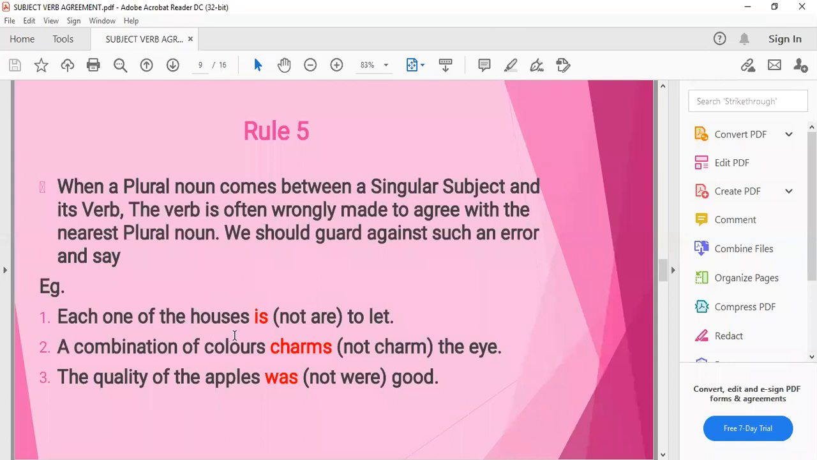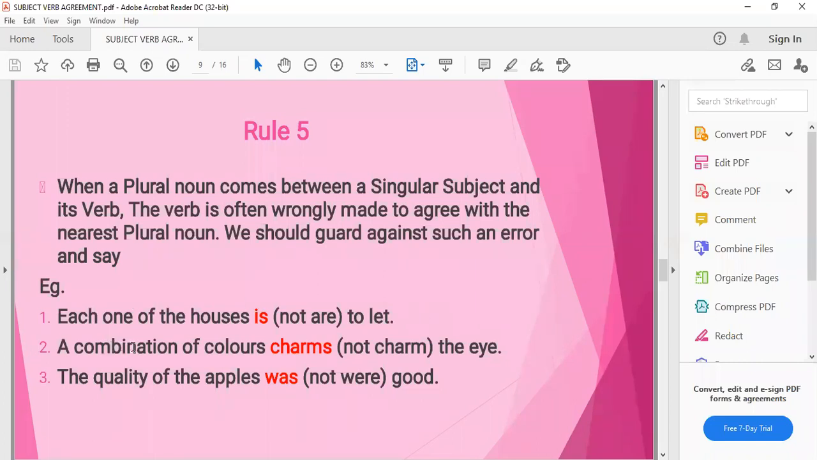Looking at the subject houses, जब हम houses को देखते हैं तो ये plural है, but our verb will agree to each. When any phrase, any subject is followed by the word each or every, we have already discussed, it will take a singular verb. So here we have to use the verb according to the word each, not houses, because we are talking about each one of the houses. उन घरों में से हर एक घर, अलग अलग बात हो रही है हर एक घर के बारे में. So each one of the houses is to let.